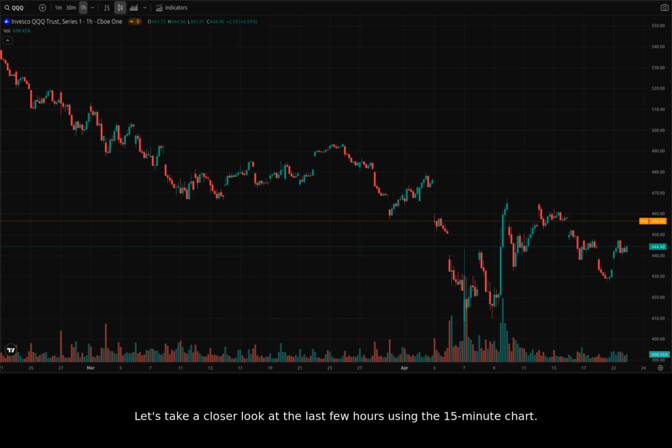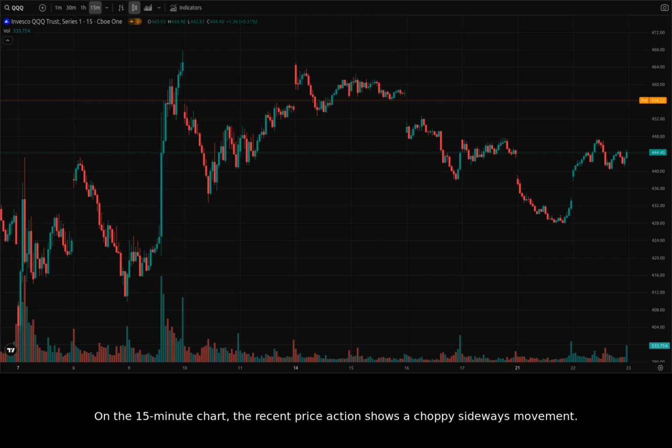Let's take a closer look at the last few hours using the 15-minute chart. On the 15-minute chart, the recent price action shows a choppy sideways movement. We can see clear signs of consolidation with the market making small pushes upward. We saw the price action range between 430 to 450 and back. The market seems to be in a state of equilibrium.